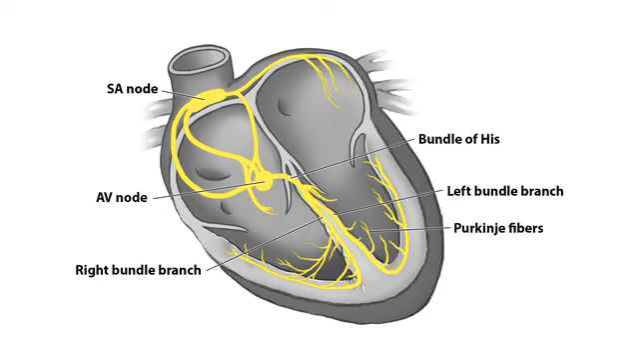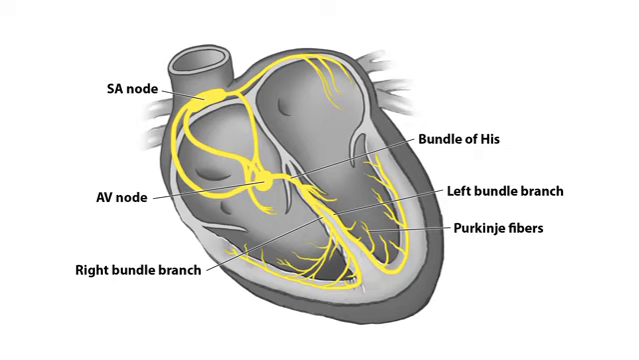Now the SA node is obviously your pacemaker, but what if your SA node is not functional? Then your AV node is going to end up taking control. If your SA and AV nodes aren't functional, then the bundle of His and the Purkinje system will potentially take control. And again, if the SA node and the AV node and the bundle of His and all those Purkinje systems are providing the electrical signal, then you're going to get this really nice narrow QRS.